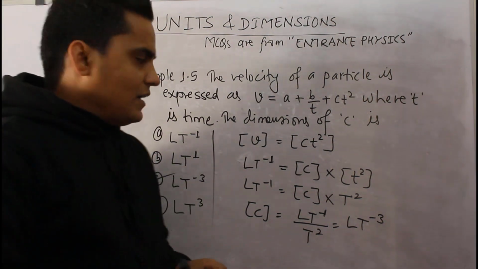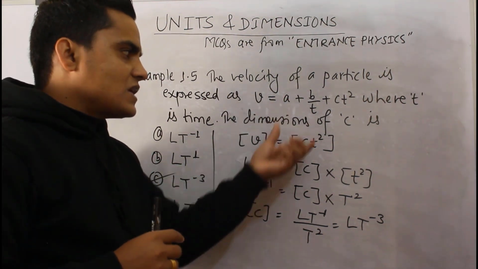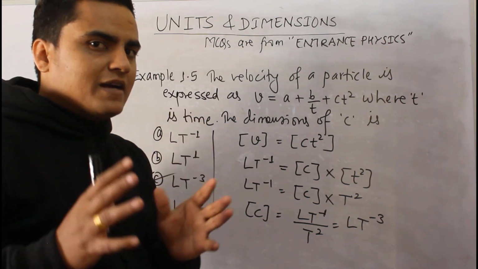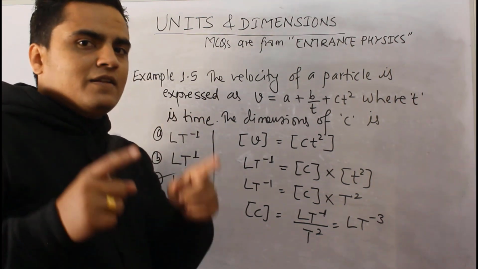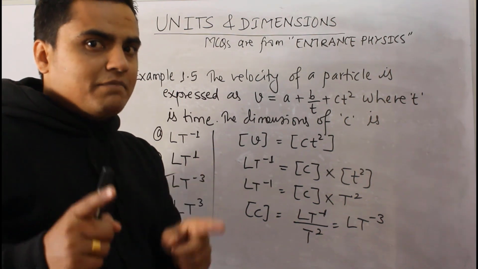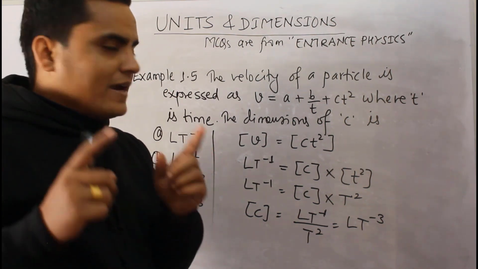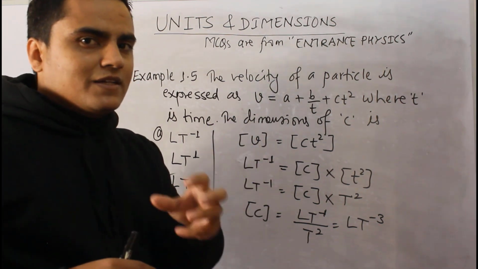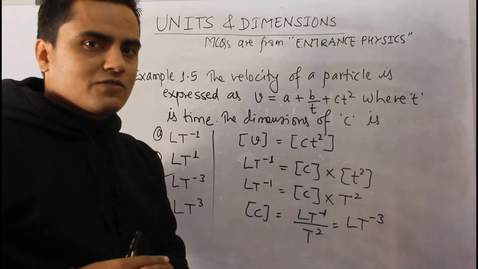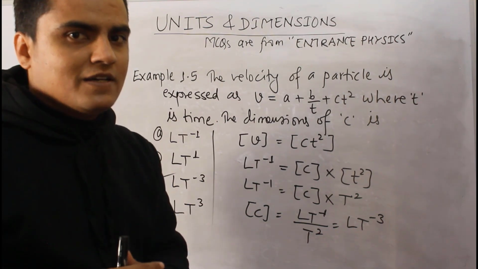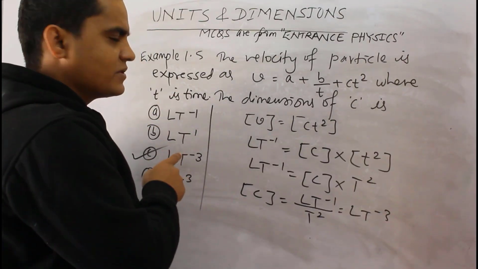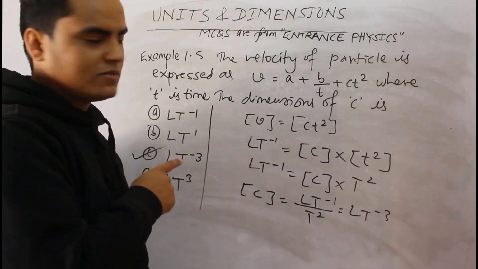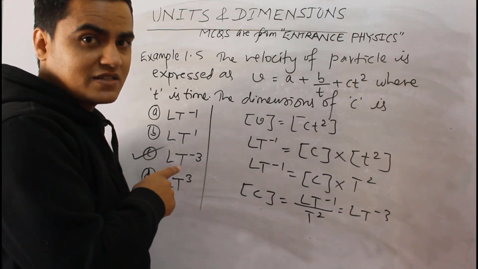So again I want to tell you that while dealing with these types of problems, please keep in mind that quantities with the same dimensions can be added or subtracted, and also keep the principle of homogeneity in mind. That is, the dimensions on the left hand side of an equation should be equal to the dimensions of the right hand side. Remember, these types of questions are heavily asked and must-ask questions in IOE entrance examinations.